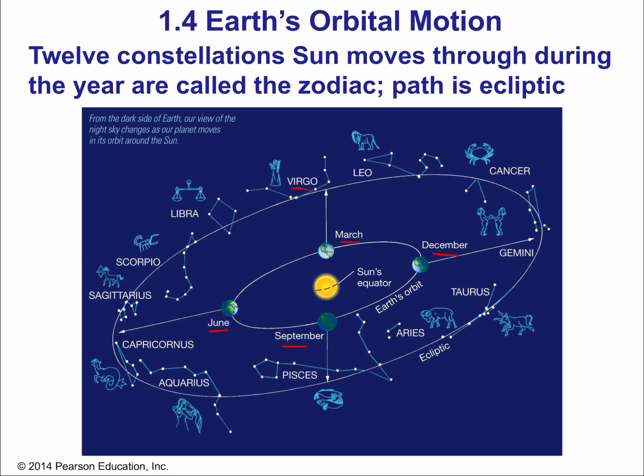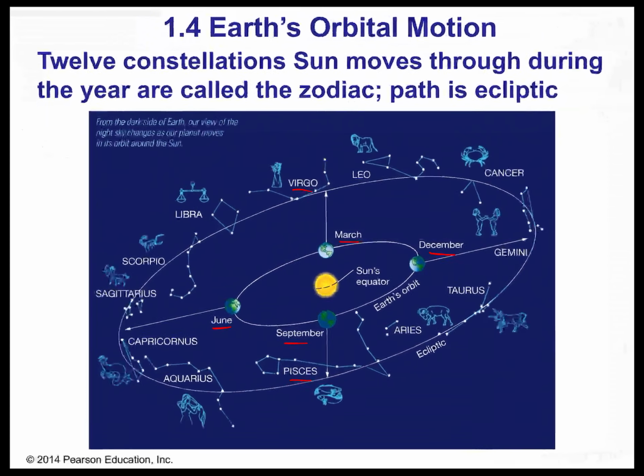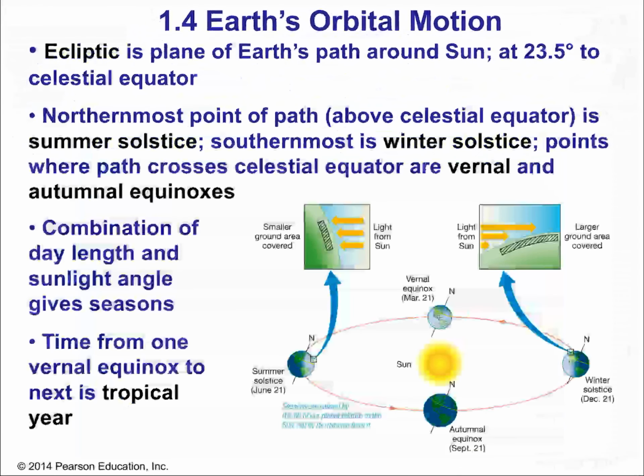Whereas in September, what is visible in the night sky? A constellation like Pisces, right overhead. So that's the idea. Different constellations in different times of the year because some are obscured by the sun. So Earth's motion around the sun is an orbit. That's called a planetary orbit. We'll talk a lot about these throughout the semester.